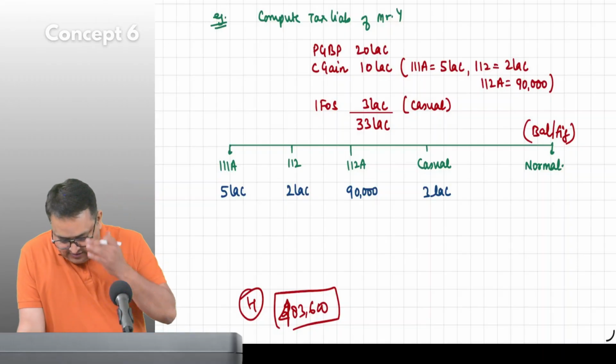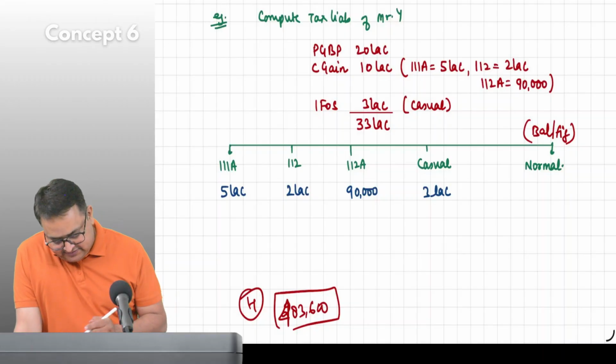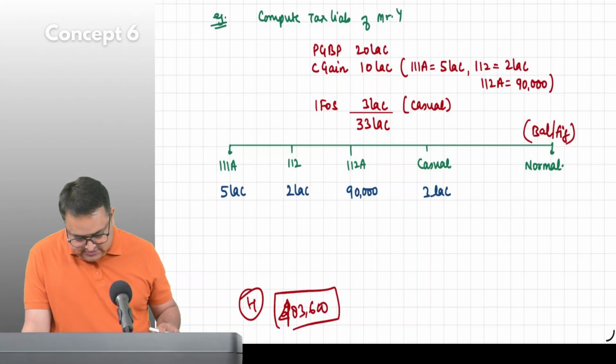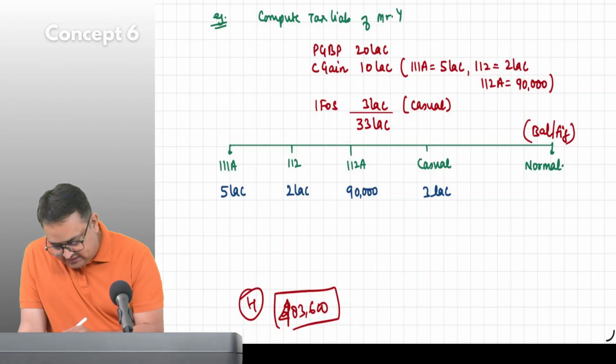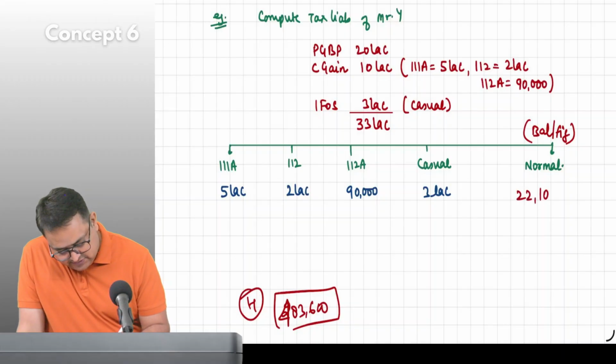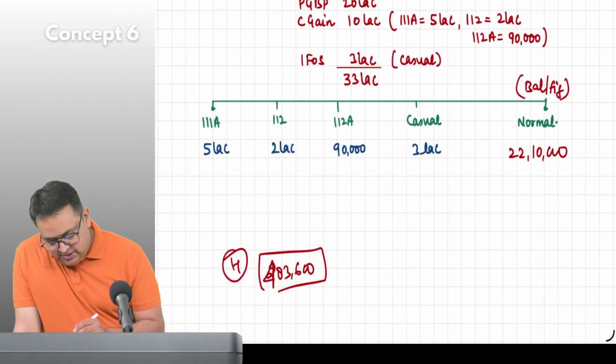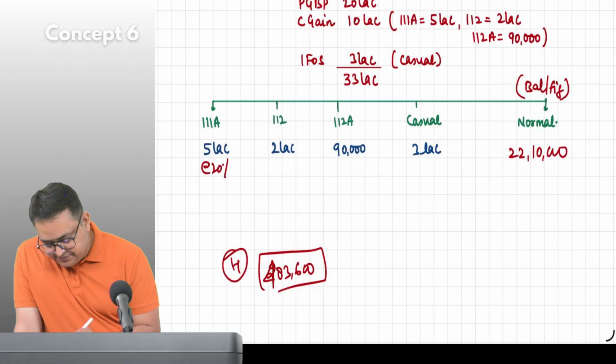I don't know whether Harini's answer is correct or not. I think it's correct, but still, let us check. So, 33 minus, what is the normal income, guys? 22 lakh 10,000. Okay, thank you. Now, 111A 5 lakh at rate of 20%. How much is the tax? 1 lakh. 2 lakh at rate of 12.5%. I believe 25,000.